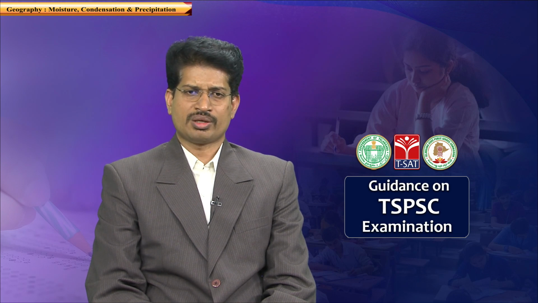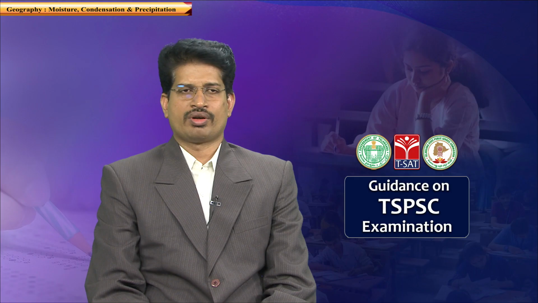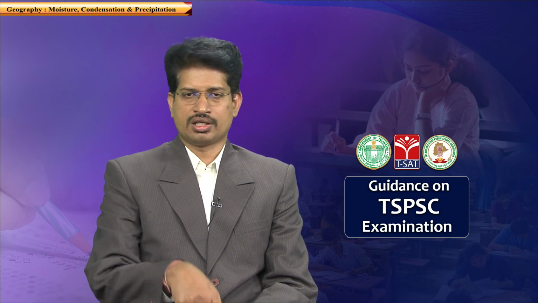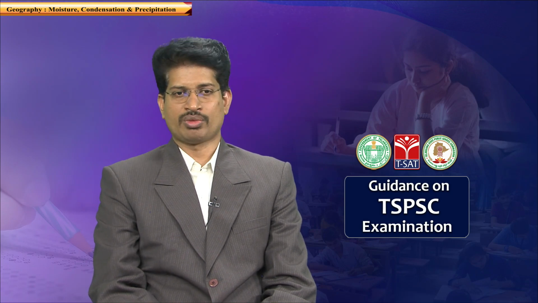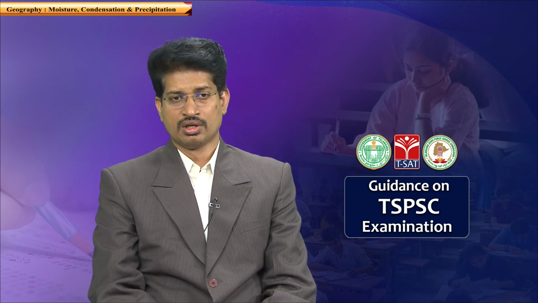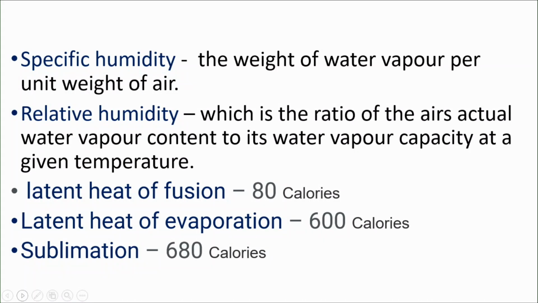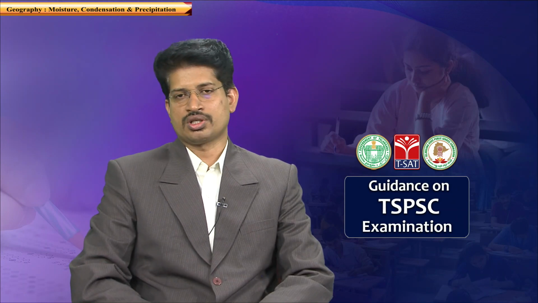The next is sublimation. Sublimation means a direct change of state from a solid to vapor without becoming liquid. In this process, if ice directly turns into vapor, it requires 680 calories. Latent heat in terms of sublimation might be a question. Latent heat of vaporization, the calories essential for water, might be a question. Latent heat of fusion might be a question. So, latent heat of fusion is 80 calories. Latent heat of vaporization is 600 calories, whereas in the case of sublimation, it is 680 calories. From solid to vapor directly or vapor to solid, it consumes 680 calories.